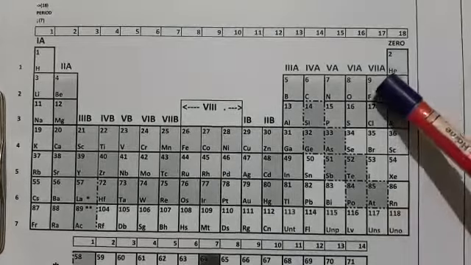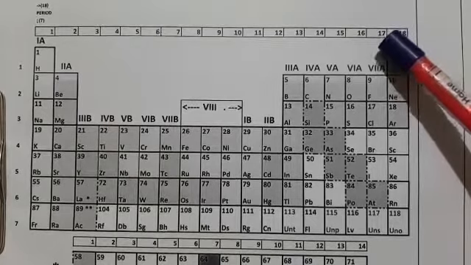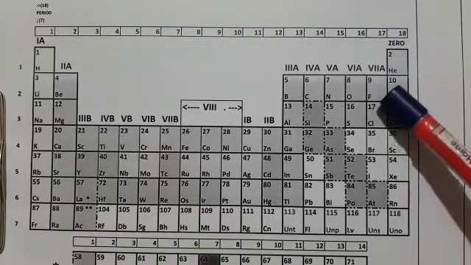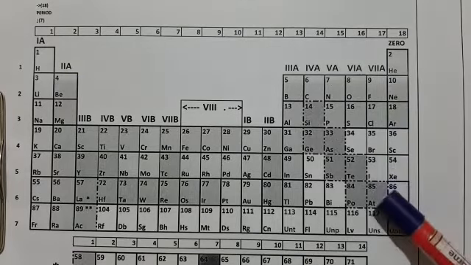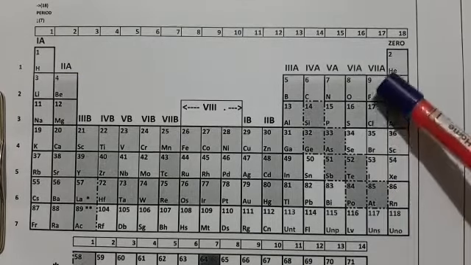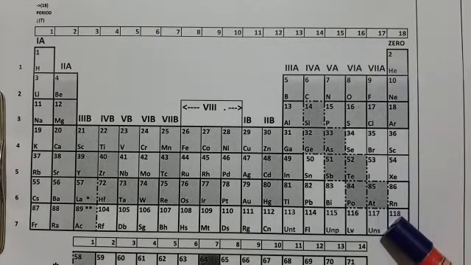This is the 17th group: fluorine, chlorine, bromine, iodine, and astatine. This group is known as halogens.